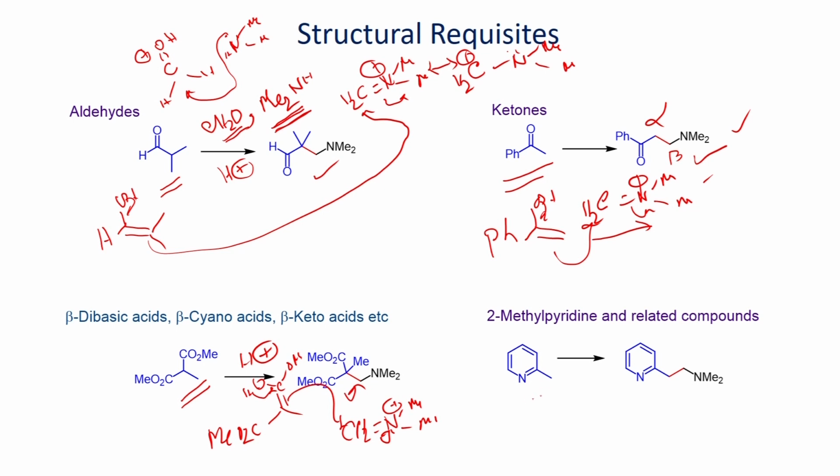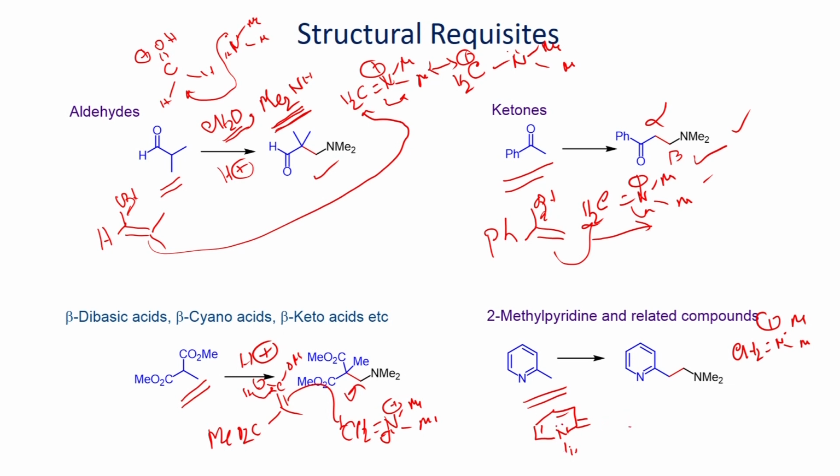2-methylpyridine also can enolize, and that can undergo reaction with this salt that we generate from formaldehyde and dimethylamine. When you have acid, you can generate this intermediate.